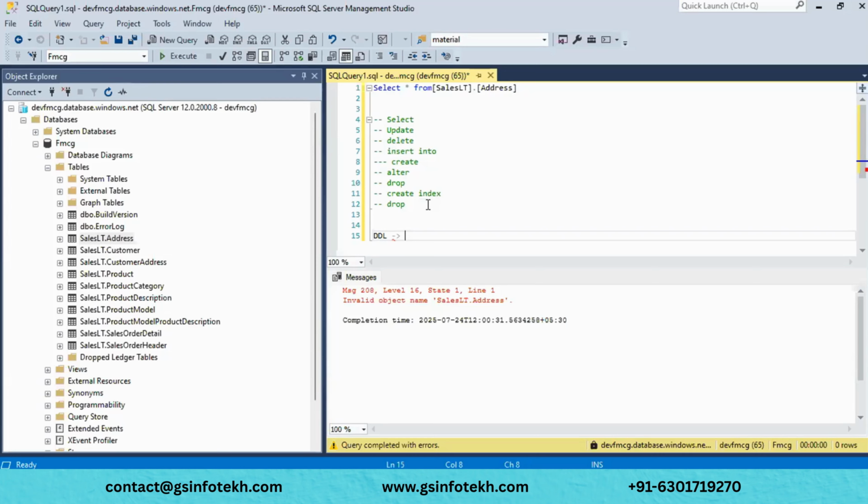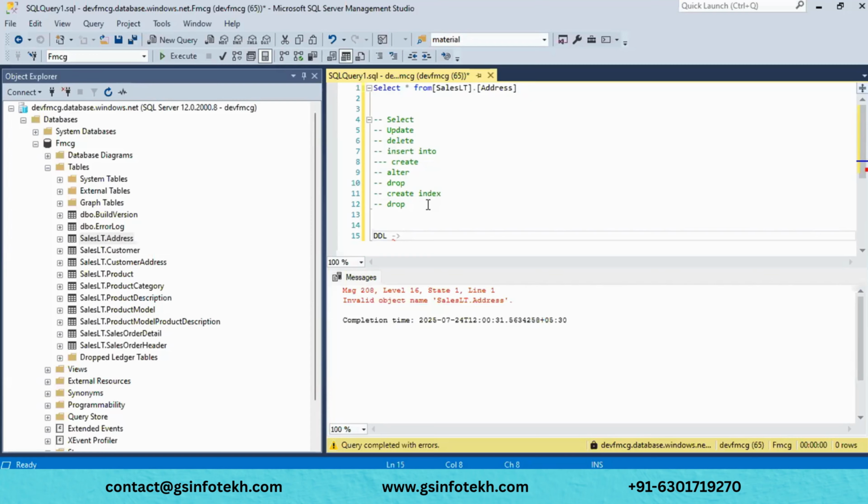This data definition language is mainly used to modify the structure of the database. If you want to modify the structure of the database, something like tables or indexes, or any kind of these objects on top of your table, this DDL will be used.